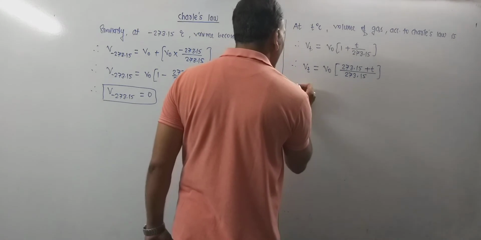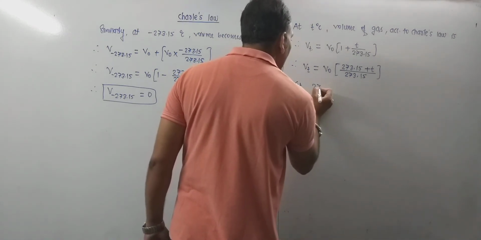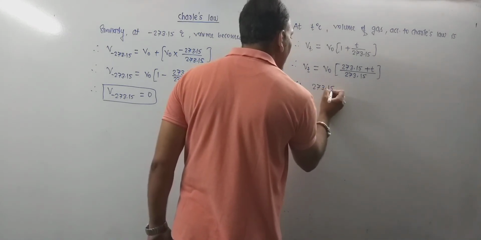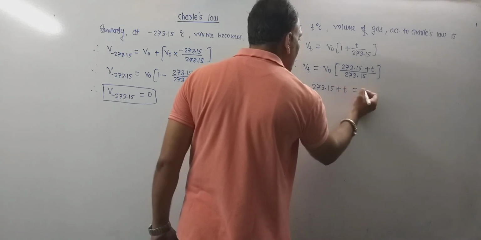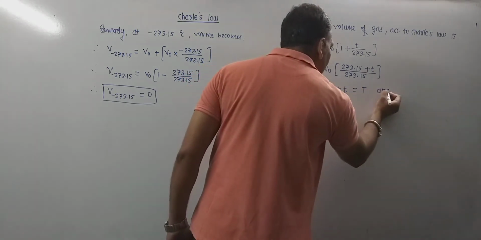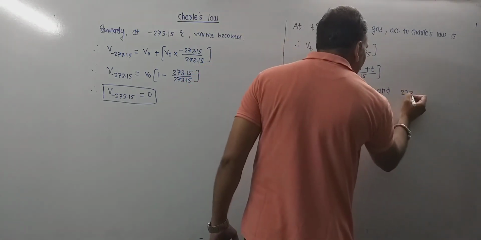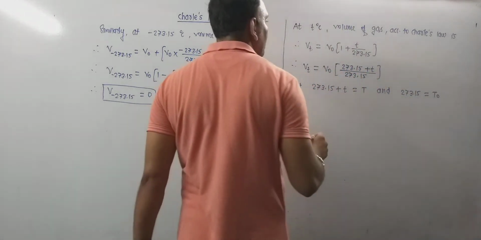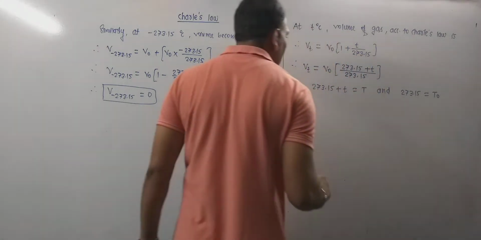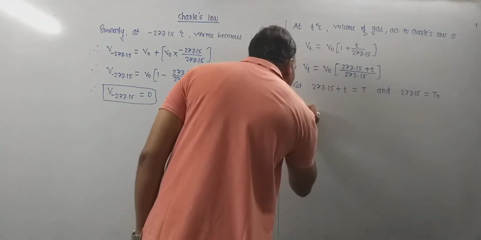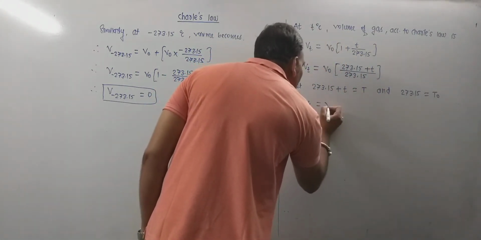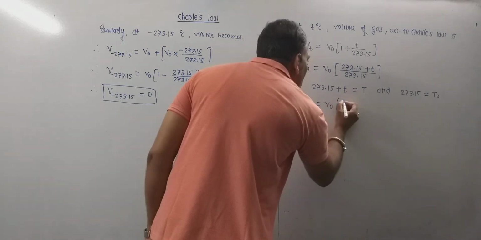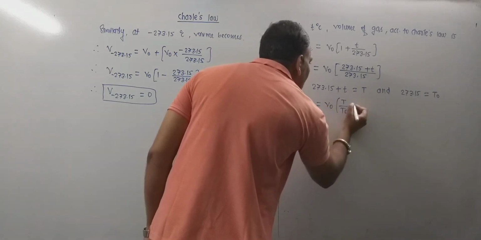Now consider, let 273.15 plus T be equal to capital T, and 273.15 be T naught. Then this equation becomes Vt equals V naught into T upon T naught.